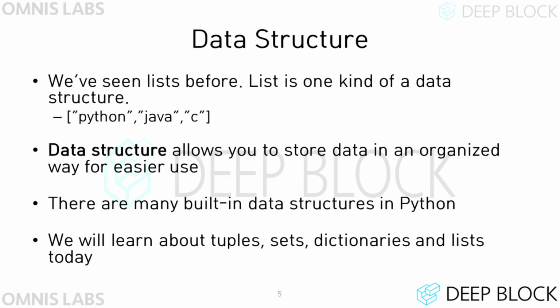We talked a little about the data type called list in the previous lecture. List is one of the data structures provided by Python. You can think of data structure as a structure that stores data in an organized way. Python has several built-in data structures. Today, we will learn about tuple, set, dictionary, and list among them.